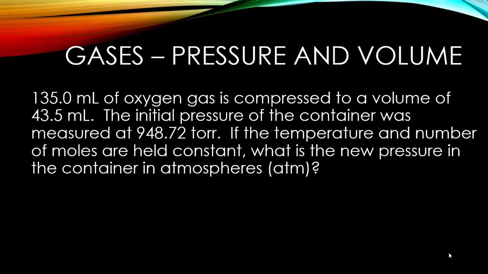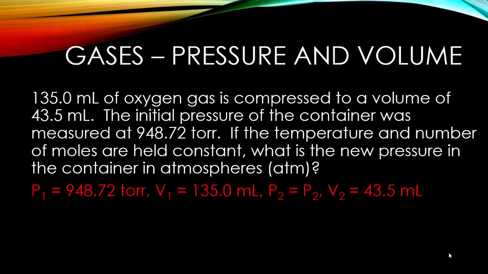One last one for you. 135 milliliters of oxygen is compressed to a volume of 43.5 milliliters. The initial pressure was 948.72 torr. We're going to hold the temperature and the number of moles constant. So what's the new pressure in atmospheres? Stop the video, figure it out, come back and check your answer. Go. And the correct answer is 3.87 atmospheres.